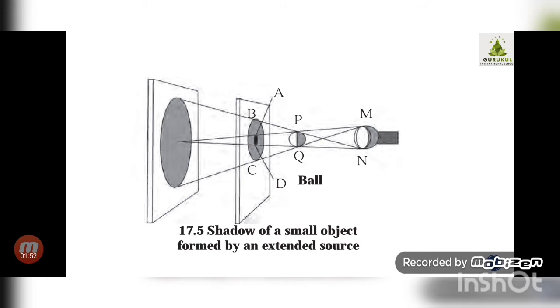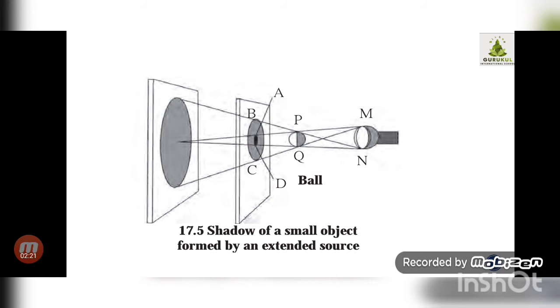We can see both, even if the ball is small, two types of shadows are formed, that is umbra and penumbra. But without moving the light source, meaning the light source and ball we keep as they are, what we have to move is the screen BC that you can see. You have to move that screen further away from the ball, and then observe the shadow, correct?